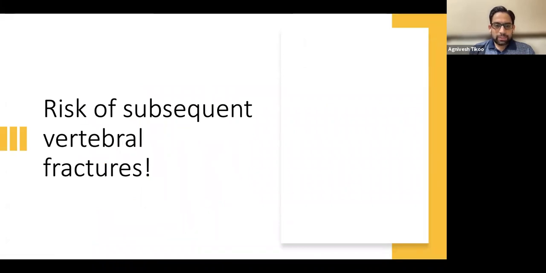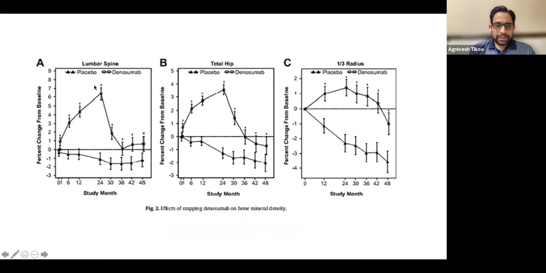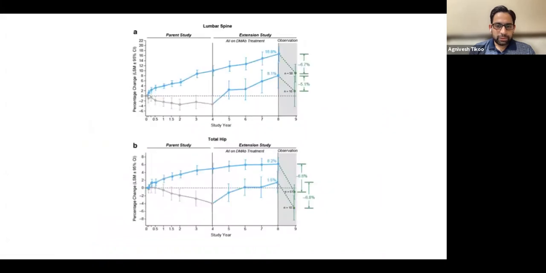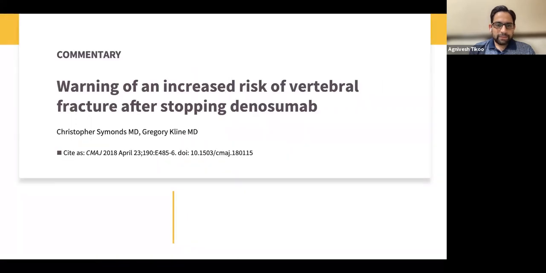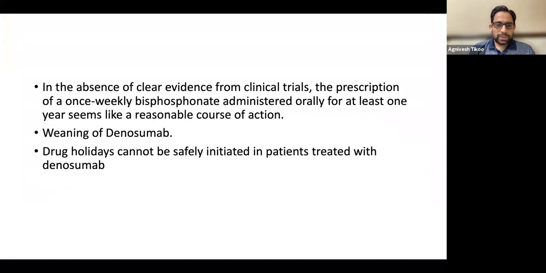Now, there is a specific problem with denosumab: once you stop it, the bone density suddenly drops. There is an increased incidence of fractures after you suddenly stop denosumab after a period of time. It is still under study. Some studies have reported increased vertebral fractures, with multiple fractures. So probably what is recommended is that you should not stop denosumab immediately.